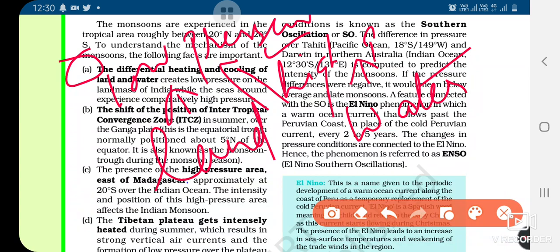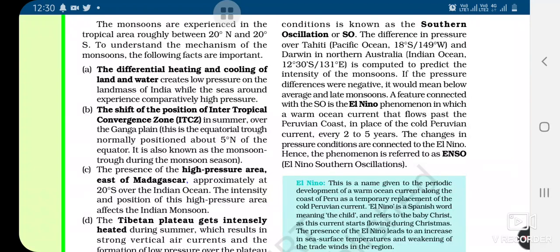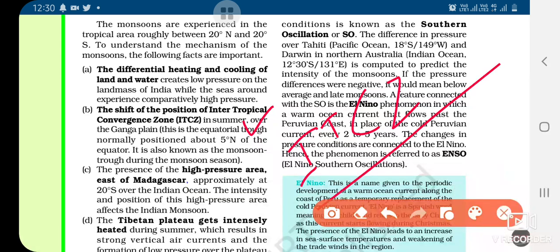Is it clear? Now let's talk about the second fact, the shift of the position of the Intertropical Convergence Zone. Before we start, we should know what this ITCZ refers to. This ITCZ is a broad trough-like structure. A trough, you all know, is a big vessel. This trough is bounded by low pressure. It is a low pressure area in equatorial latitude.